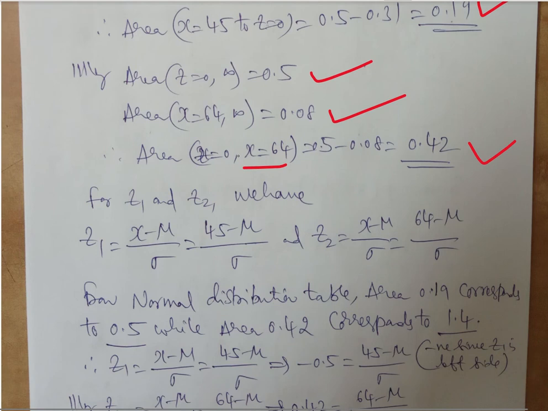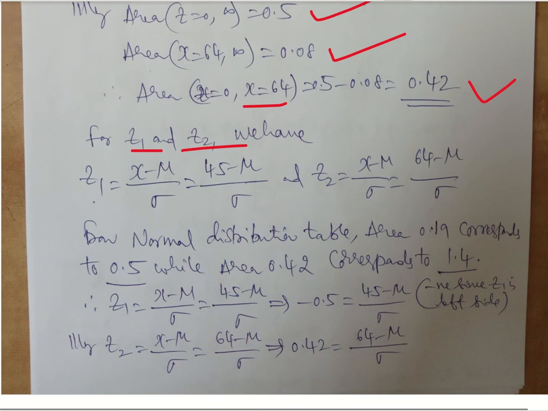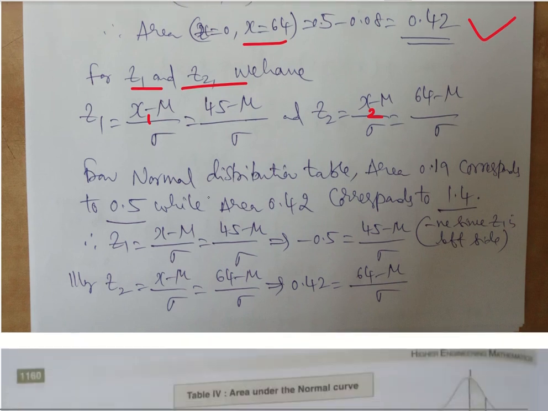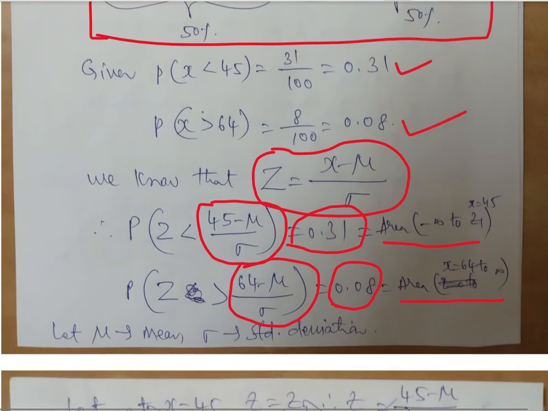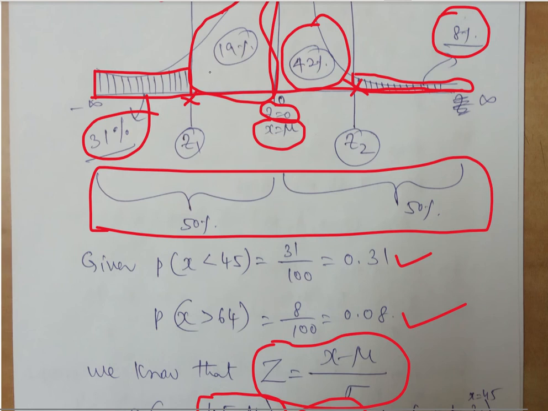Now consider the values of z1 and z2. We can have z1 is nothing but x minus mu by sigma, where x1 is 45, so 45 minus mu by sigma. Similarly, z2 is x2 minus mu by sigma, x2 can be taken as 64, so 64 minus mu by sigma. For the normal distribution table, if you look at 0.19, which is going to be the area between x is equal to 45 to z0, this corresponds to some value.